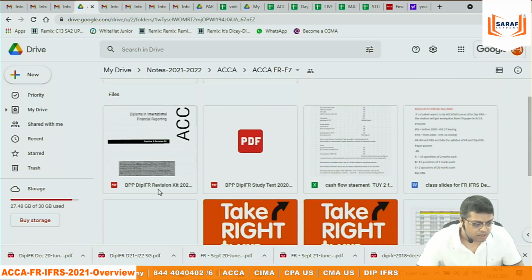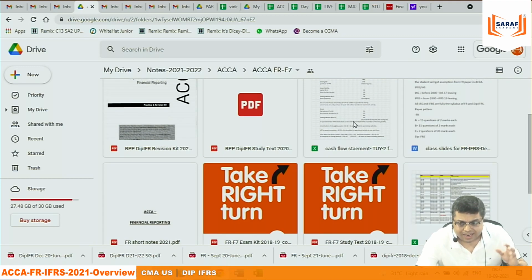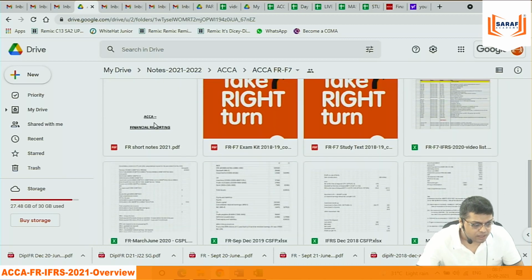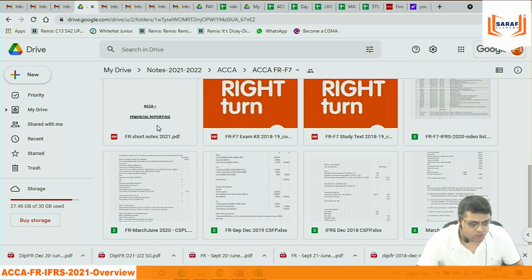In this, there is Diploma IFRS exam kit. There is Diploma IFRS textbook. There is, in the previous batch, I solved questions on Excel sheet. The Excel sheet is uploaded. The previous batch class slides uploaded here. Then FR short notes which I will be using in the class.